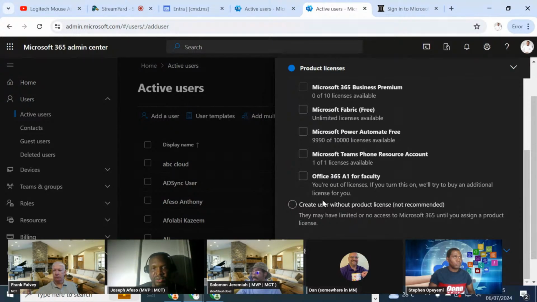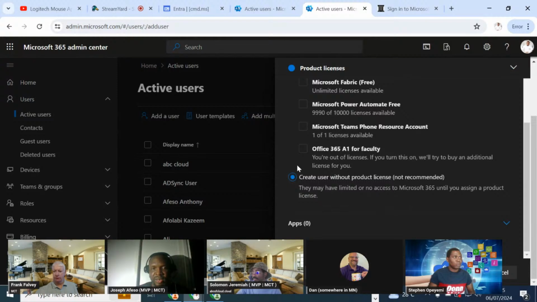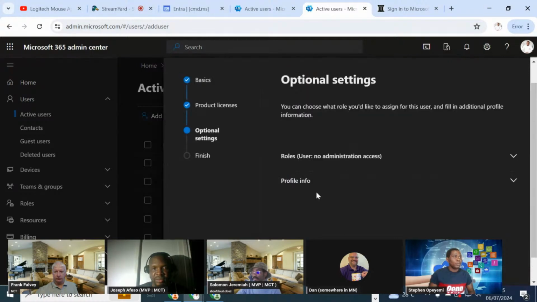So I can proceed only if I check create user without product license, because if I do not give license to this user and I do not select this, I will not see the option to do next. So I will click on next. So when I do next, here is optional setting, right?